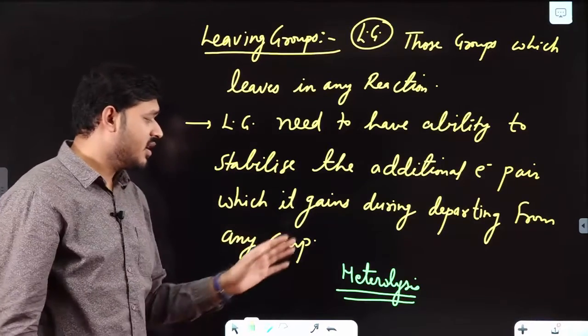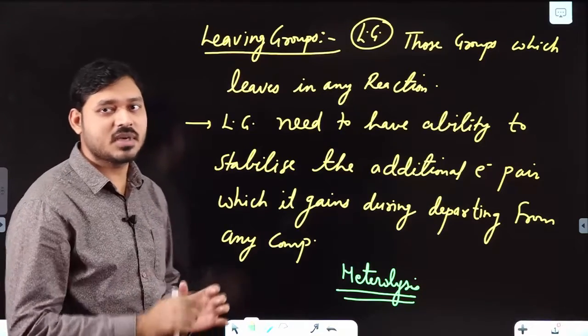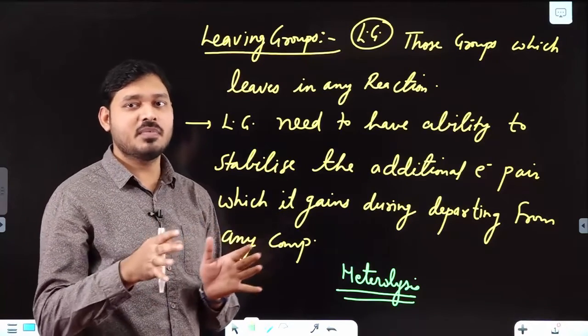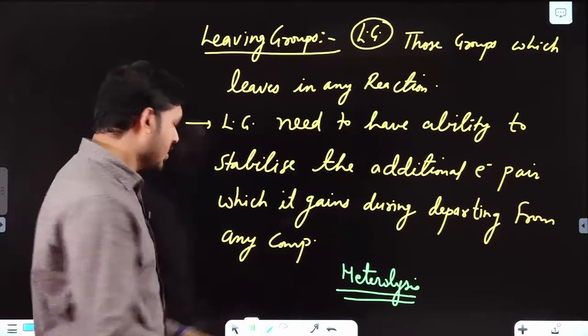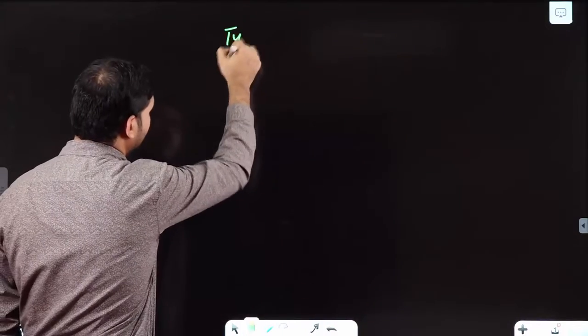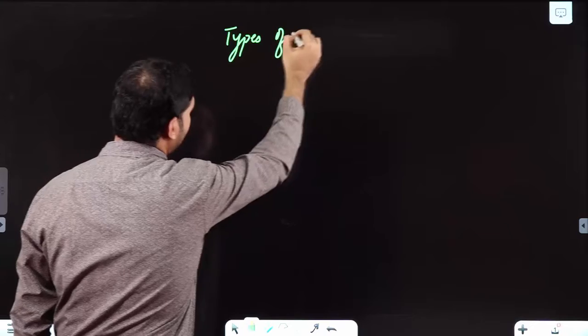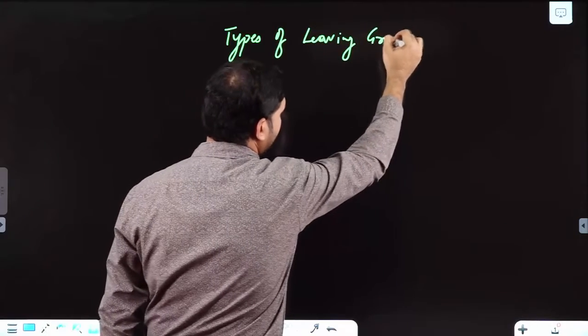So if I say heterolysis, there is a possibility of leaving groups which can be charged, or leaving groups which can be neutral. So let me tell you the types of leaving groups.